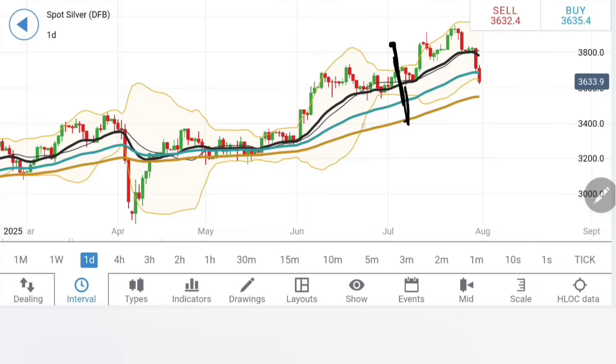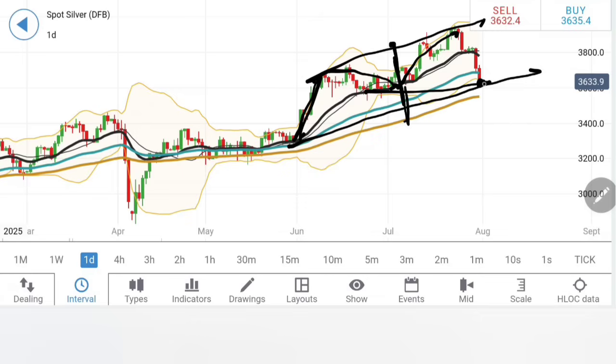Coming to daily, when you look at the daily charts, silver was trading extremely bullishly. Do watch my weekly review. I have mentioned this rise, retracement, rise. And see this, it may try to form a symmetry where it can try to head towards. Now it appears that it is very much close to the bottom here.